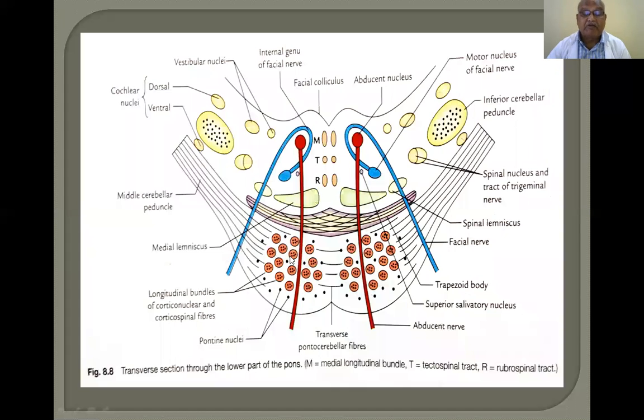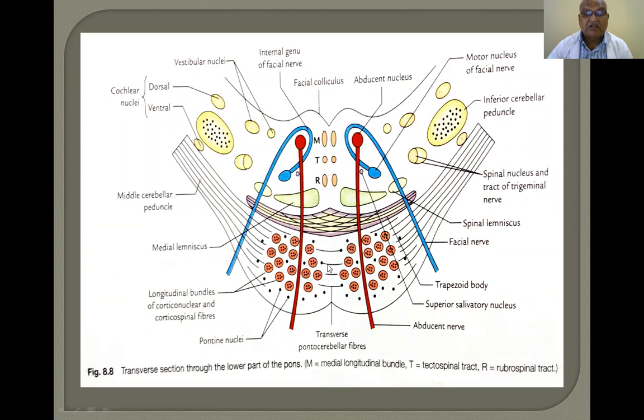They are coming from the cerebral cortex. They are going through the midbrain. They are going through the pons. They are going through the pyramids into the medulla to reach the anterior horn cells present in the spinal cord. So these are nothing but longitudinal fibers.